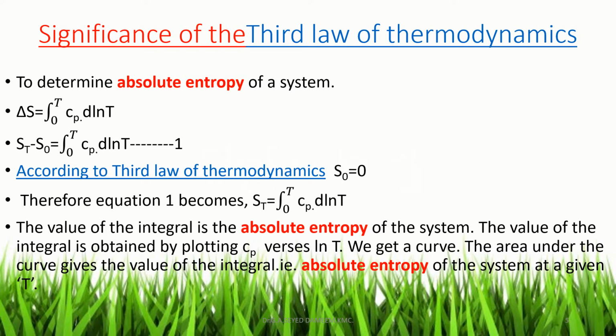Using the third law of thermodynamics, one can determine the absolute entropy of a system by considering the entropy of the substance at 0 Kelvin to be zero. That is the significance of the third law of thermodynamics.